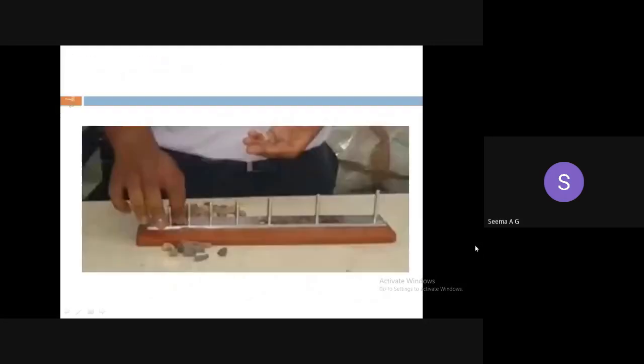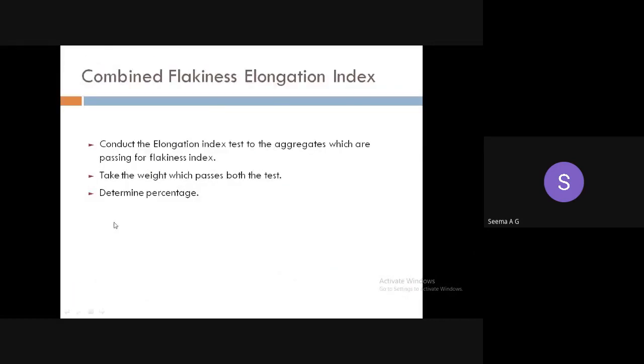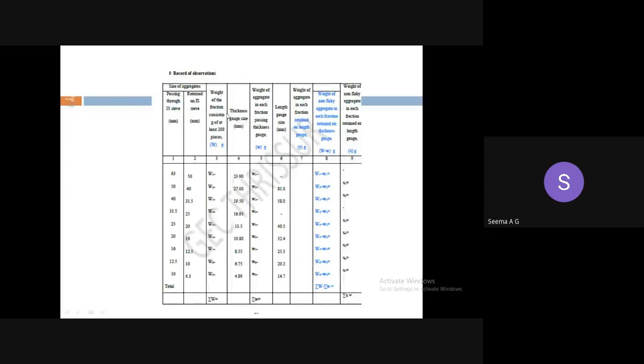And we can go to the calculation part. I think it is clear. I don't know whether you can read the tabular form. This is there in your manual. So the aggregate passing sieve size is specified, and the aggregate retained sieve size is specified. The weight of the fraction consists of at least 200 pieces, so you can take according to IS specifications.